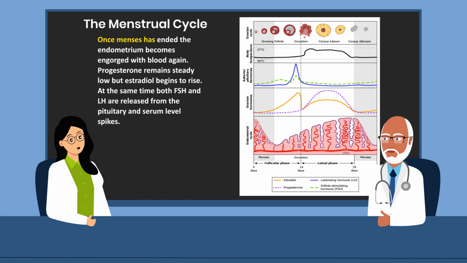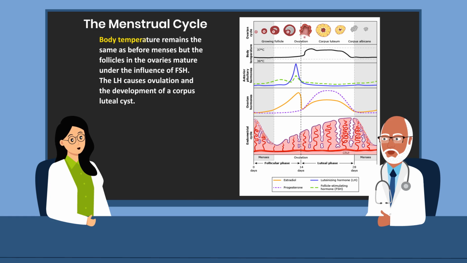Once menses has ended, the endometrium becomes engorged with blood again. As you can see, progesterone remains steadily low, but estradiol starts to rise. At the same time, both FSH and LH are released from the pituitary and serum level spikes.